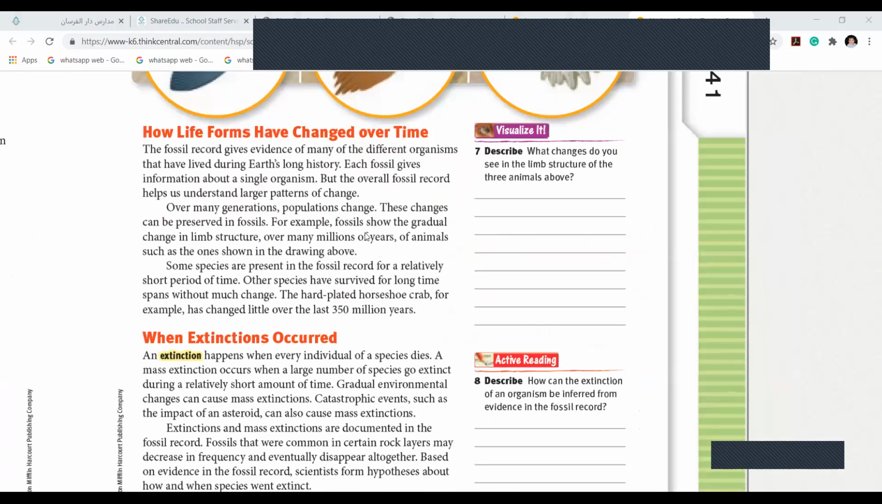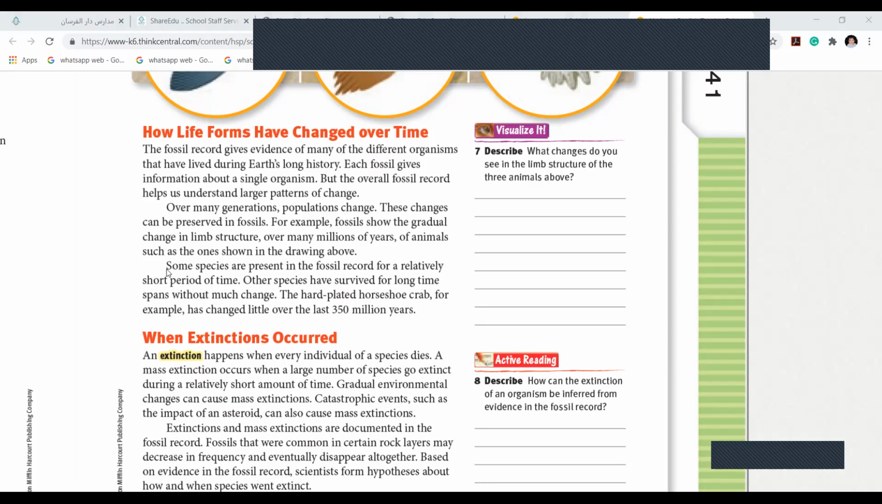How life has changed over time. Over many generations, populations changed, and these changes were preserved in fossils. For example, fossils show the gradual change in limb structure. You remember yesterday when I was showing you the different structures of whales? Yes, Miss. We saw how you could first see their limbs and later on they were just fins. So it's with evolution, it's with the generations.